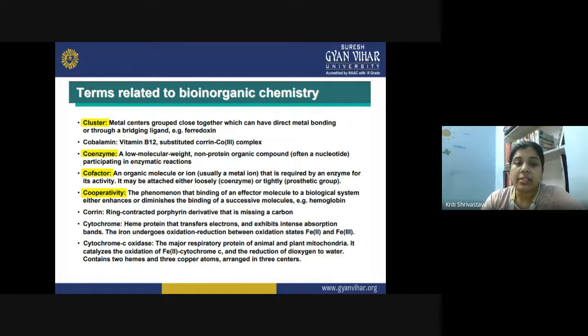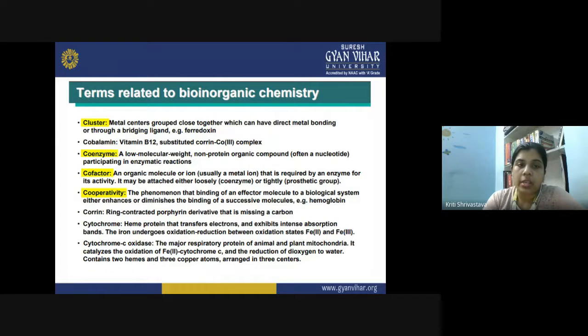Then what is a cluster? Metal centers are grouped together closely, and they can have a direct metal bond, or it can be through some type of bridging ligand. That is how a cluster is formed in a biological system. A very good example is ferredoxin, and this is involved in electron transfer reactions. In a cluster you have many metal centers involved. Like in the case of an enzyme, you have only one metal center, but in a cluster, you can have so many metal centers in the same cluster.